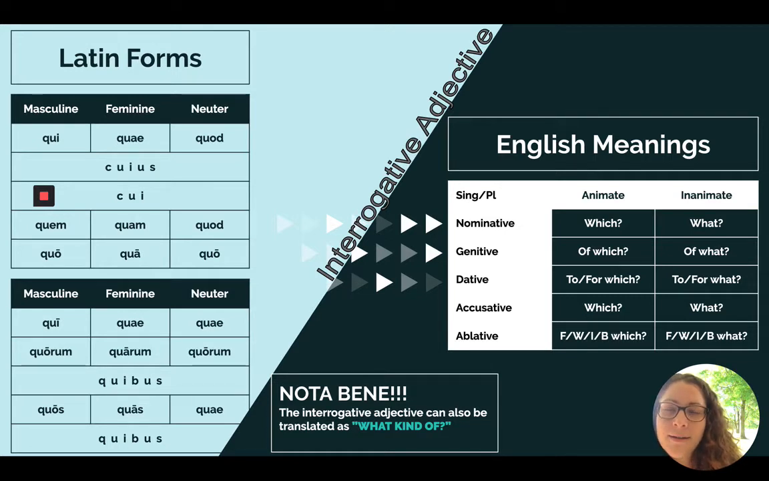For nominative case, qui, quae, quod, or qui, quae, quae, you'd want to translate these as which or what with the noun following it. Cuius and quorum, quarum, quorum you would translate as either of which or of what, and again, a noun would follow it. Cui and quibus would be translated to or for which or to or for what, followed by a noun. Quem, quam, quod, quos, quas, quae would be translated as which or what plus a noun. And finally, the ablatives quo, qua, quo, and quibus would be translated either from, with, in, by what, or from, with, in, by which.